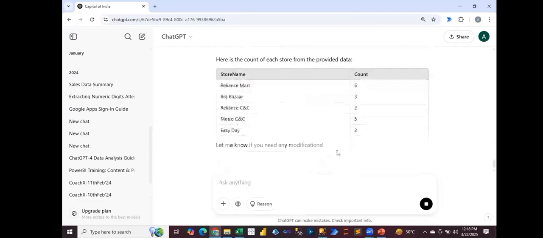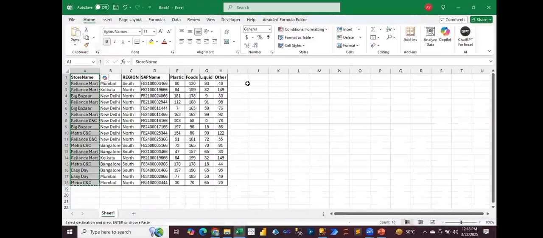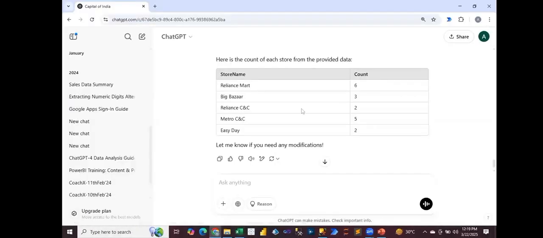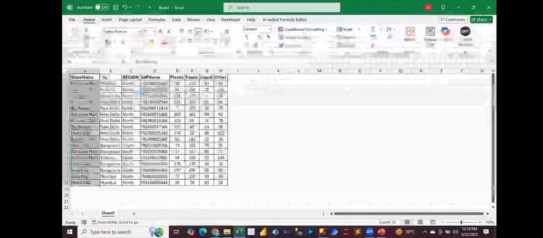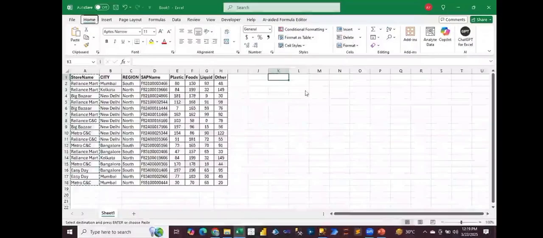Okay, look, it says in your data, Reliance Smart is coming 6 times, Big Bazaar 3 times, Reliance 2 times, Metro CNC 5, Easy Day 2. In this data, if I just put the same function, I can validate the result for you. Okay, let me show this to you.